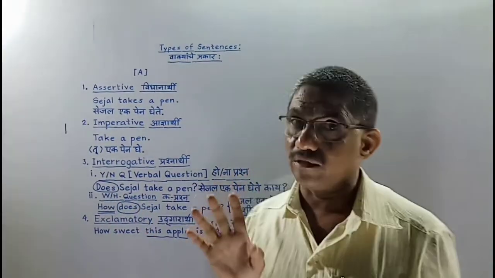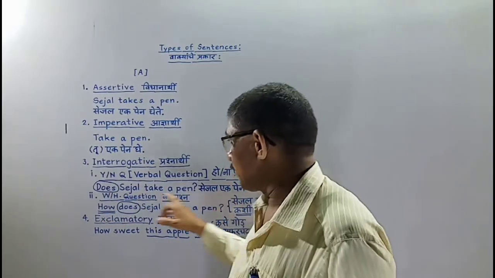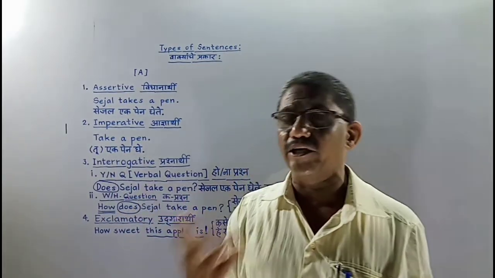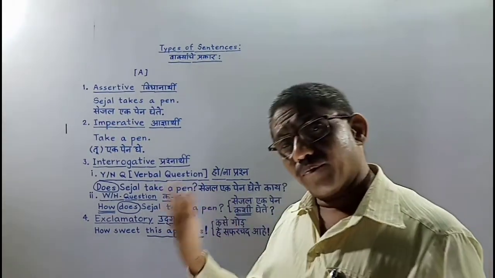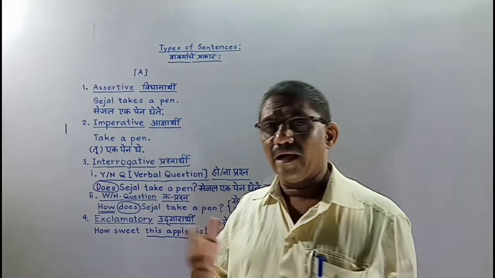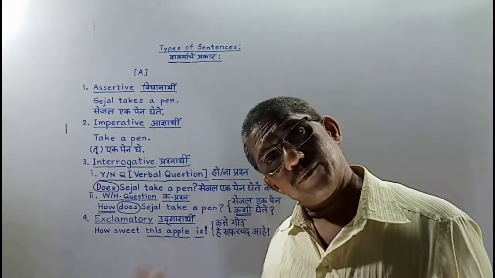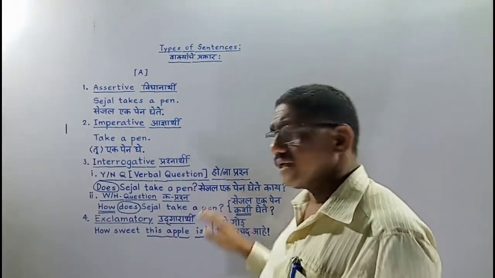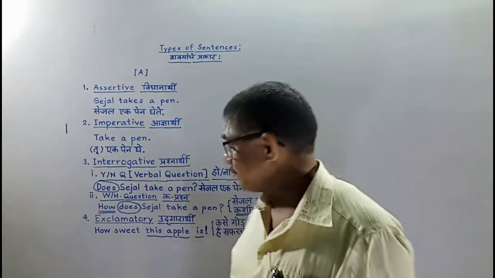Remember this thing. Here we took an example of simple present tense: Does Sejal take a pen? In continuous, it can be: Is Sejal taking a pen? And in perfect tense, it can be: Has Sejal taken a pen? This way, it may change. The answer is yes or no. So it is one question.